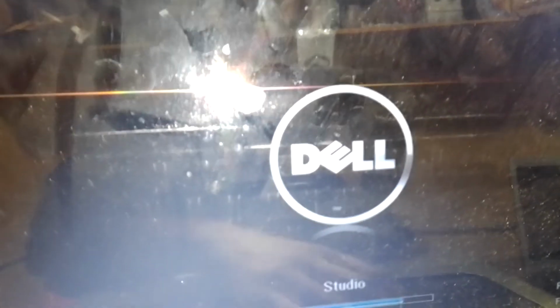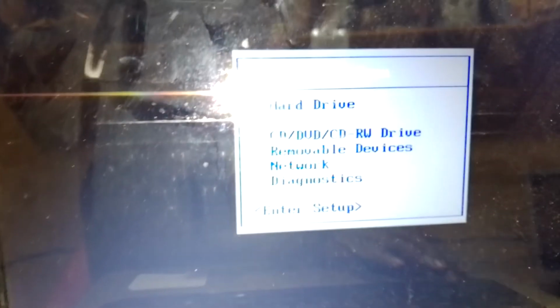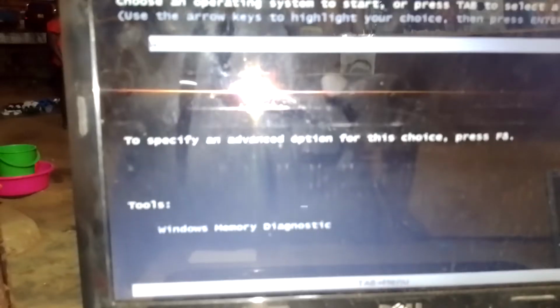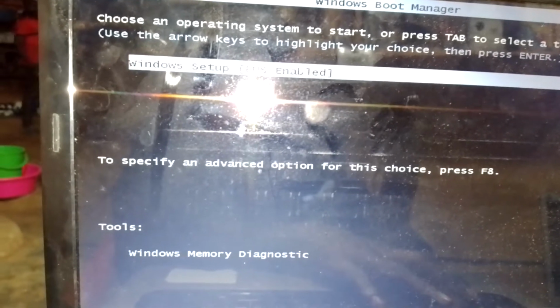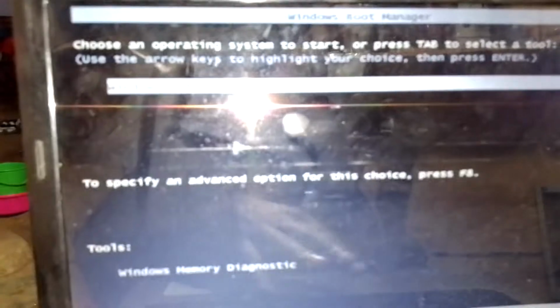We didn't press any key, we were late. So we press F12 again, the same steps. We select the USB storage and press enter. When it says press any key, you press any key on the keyboard. From there, it's going to give us those settings. Then we press the enter button because we want a Windows setup on this machine.